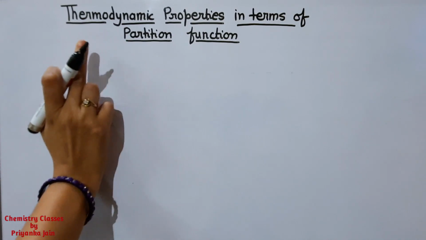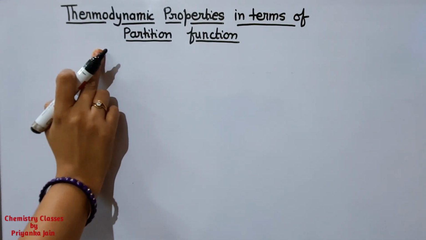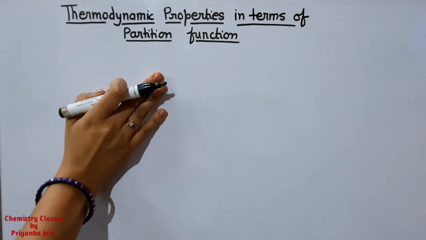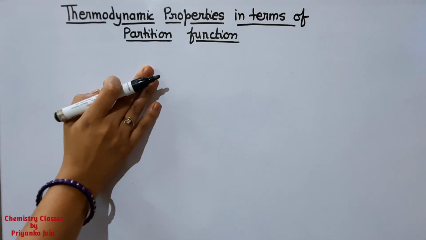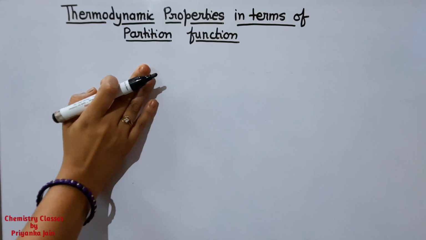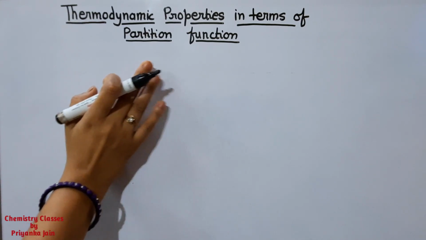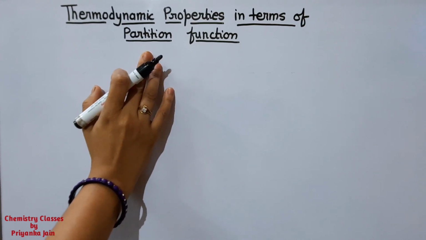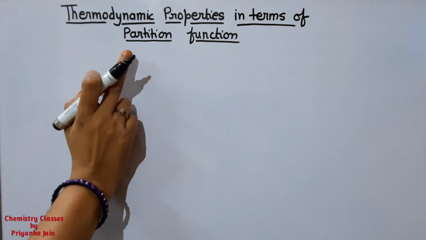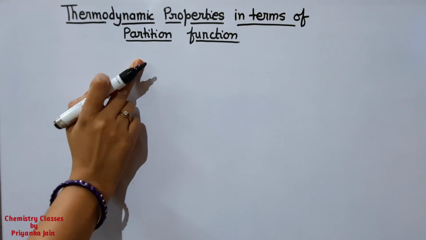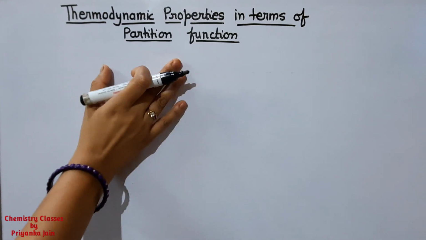In our previous lectures, we have studied the number of ways of distribution of particles, different types of statistics, ensembles, residual entropy, and the relative population of states, which means the Boltzmann factor. About the partition function, I have already made 2 videos. If you don't know about it, you can see those videos; you can find the links in the description box. So we are starting this topic now.